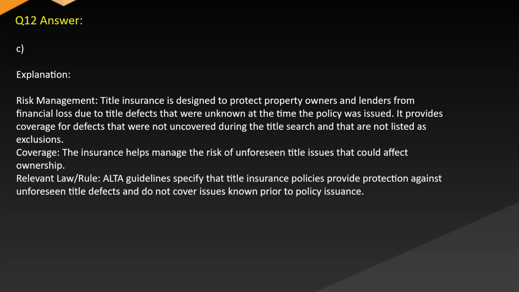Answer: C. Explanation. Risk management. Title insurance is designed to protect property owners and lenders from financial loss due to title defects that were unknown at the time the policy was issued. It provides coverage for defects that were not uncovered during the title search and that are not listed as exclusions. Coverage. The insurance helps manage the risk of unforeseen title issues that could affect ownership. Relevant law. Rule. ALTA guidelines specify that title insurance policies provide protection against unforeseen title defects and do not cover issues known prior to policy issuance.